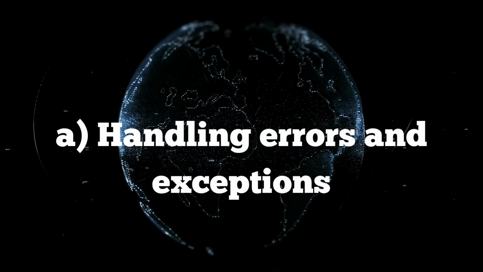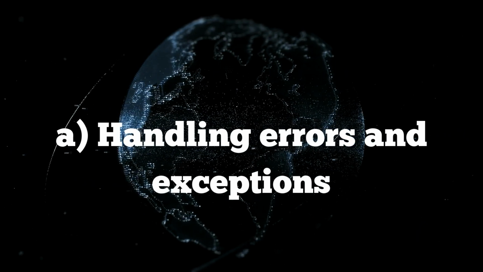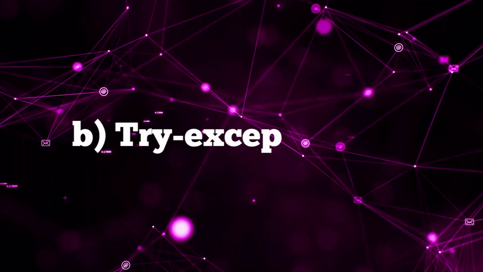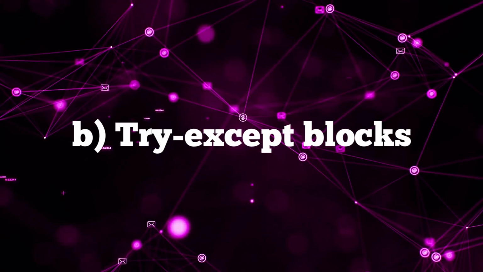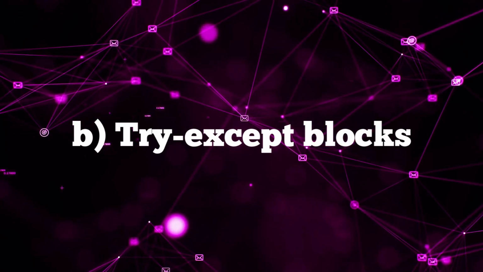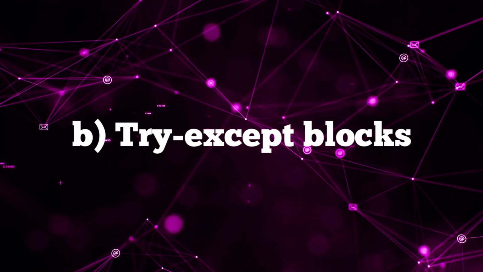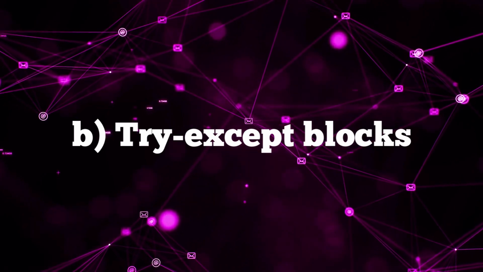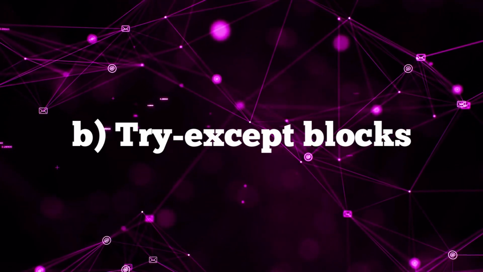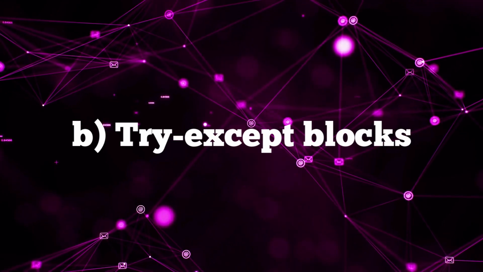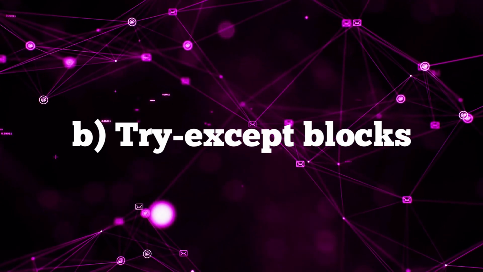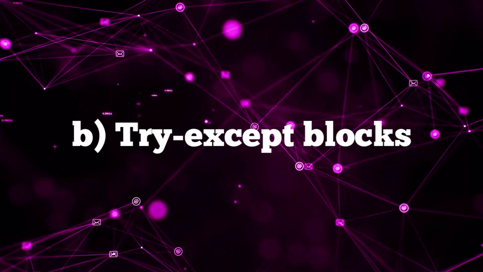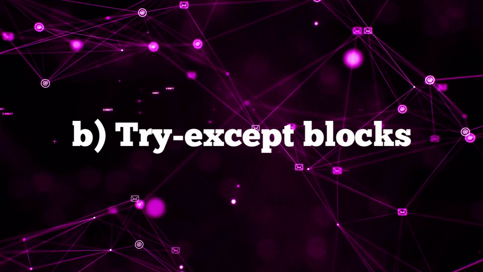where specific code segments are wrapped in a try block and potential errors are caught and handled in except blocks. Try except blocks are used to catch and handle exceptions. The code within the try block is executed, and if an exception occurs, it is caught by an except block that matches the specific exception type. This allows for controlled error handling, such as displaying an error message, logging the exception, or taking alternative actions to recover from the error and keep the program running smoothly.